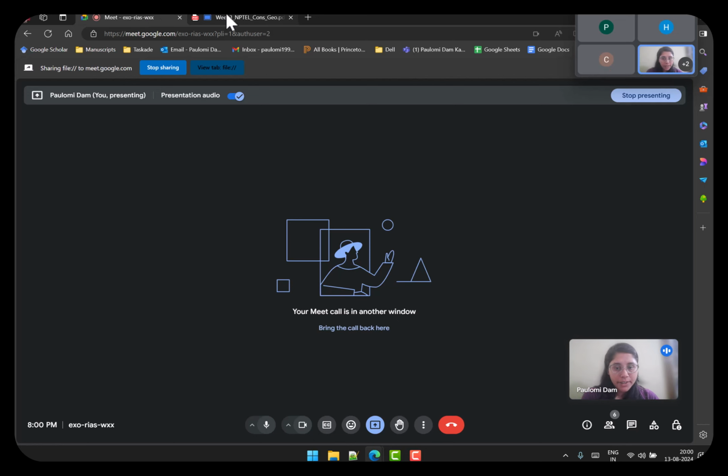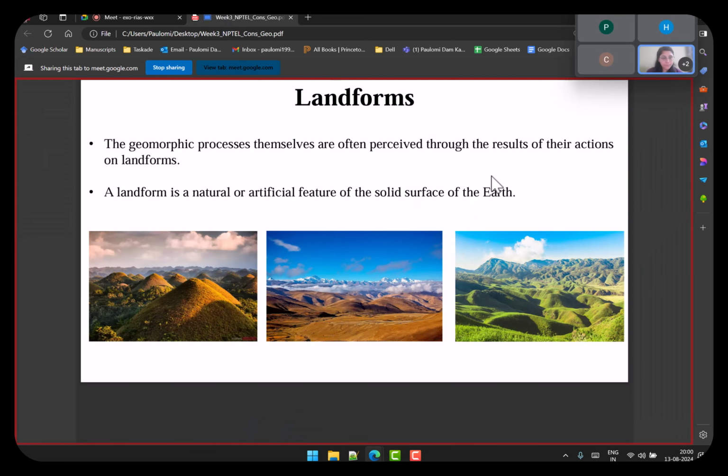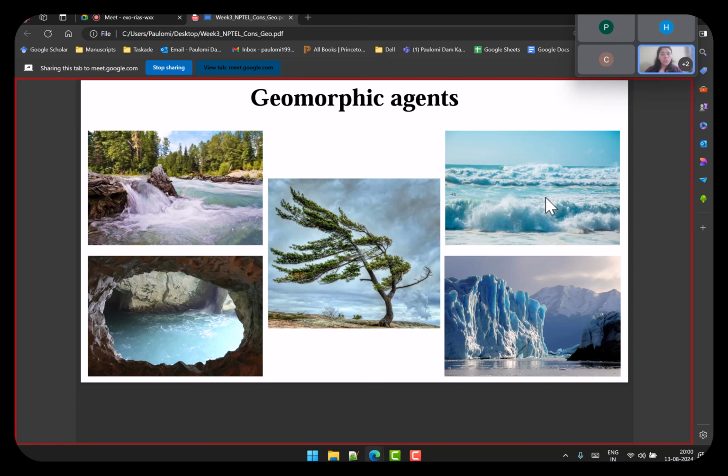So continuing. The different types of landforms that are discussed in the lecture series are hills, plateaus, valleys, beaches, spits. If you remember these words, these are the ones that we will be discussing in a moment. And these are the geomorphic agents. Can you quickly recognize what these are? Let me hover around them and see if you can remember.